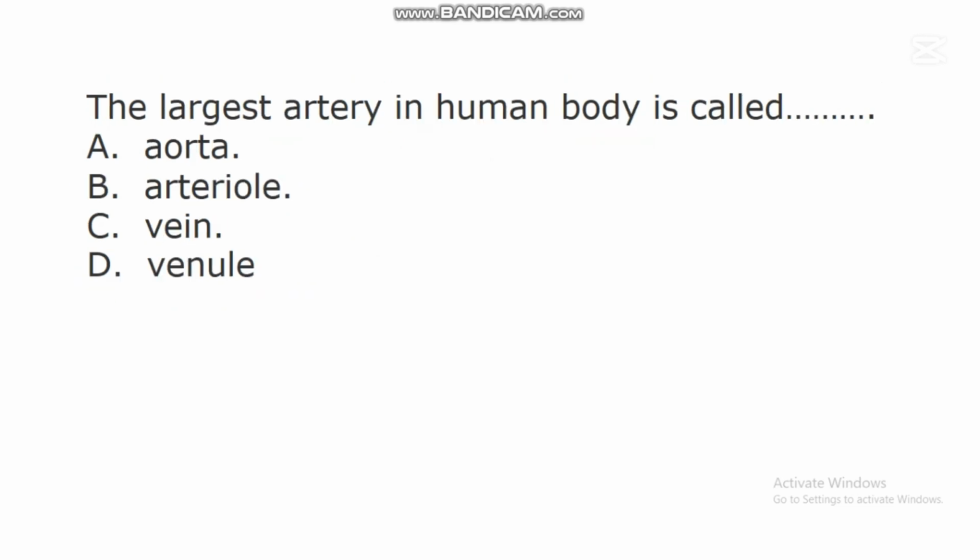The next question says, the largest artery in human body is called dash. A. Aorta. B. Artery. C. Vein. D. Veno. In this question, the correct answer is A. Aorta. The largest artery in human body is known as aorta. Studies have shown that this aorta remains the largest artery among other arteries in the body.